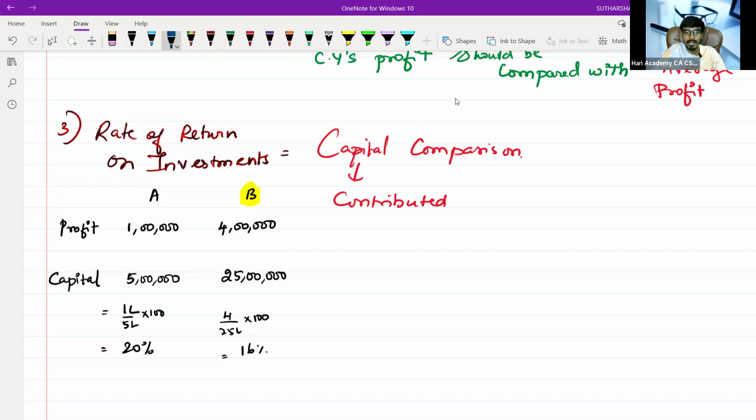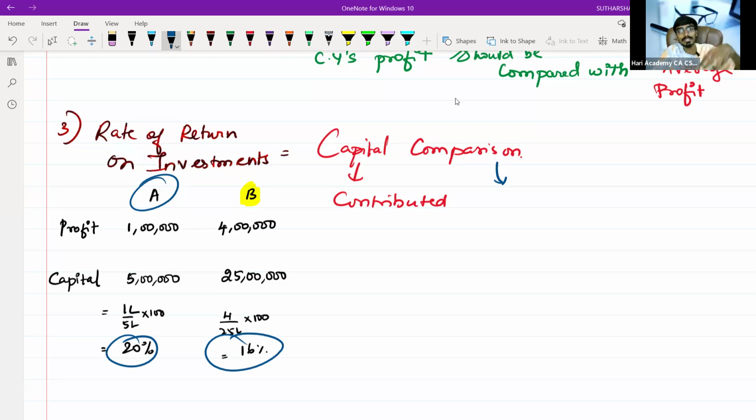A is the better company. From now onwards, don't merely look into the profits. Always check what is the investment we have provided in that company, what we have contributed in the company. Then compare with that. That is known as rate of return on investment. Basically, whatever we are finding out, that is known as actual rate of return.